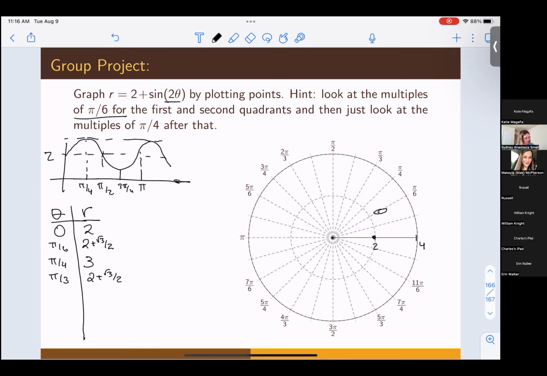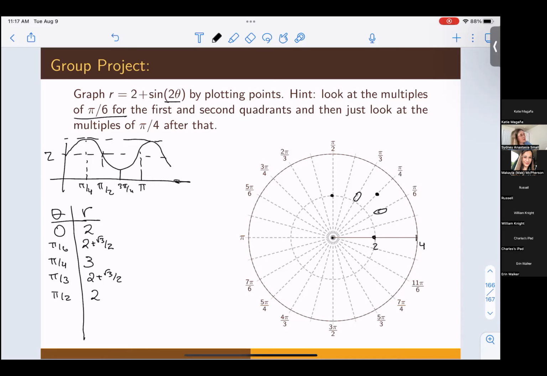Let's plot these 2 recent points I just did. So at pi fourths, we have radius 3. So we go out to about 3 and then rotate around pi over 4. That's going to be like right here. And then at pi thirds, we're going to have that weird wonky value that's somewhere in that radius. We don't really know. And then what happens at pi over 2? If we plug pi over 2 into the equation, the sine of pi, which is pi over 2 times 2, is 0 plus 2 is 2. So at pi over 2, we have a radius of 2, so that's right there.